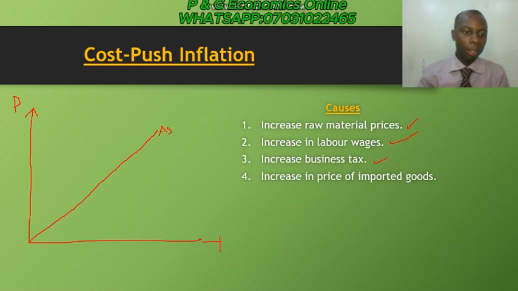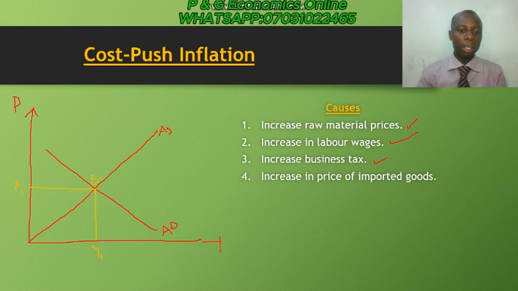Now, what happened is that here we have our aggregate supply, which is AS, and here we have aggregate demand, AD. And as a result of the aggregate supply and aggregate demand, there is a point of equilibrium, which will be here, our E1. If you trace this equilibrium point to the real GDP, we are going to have our first output, which is our Y1. Then here we are going to have our P1, which is the initial price.